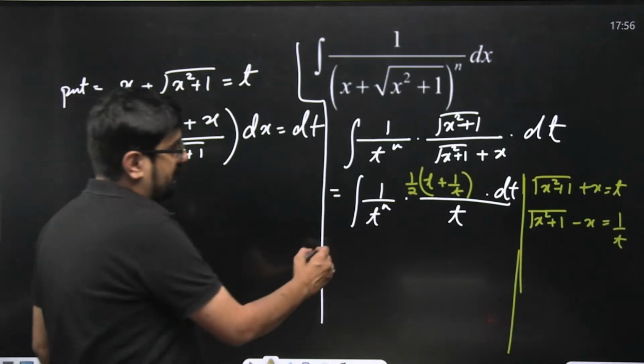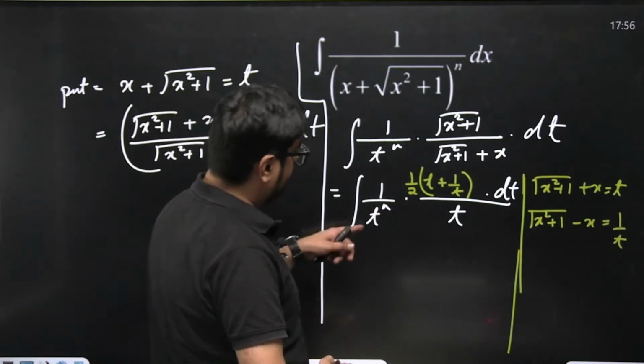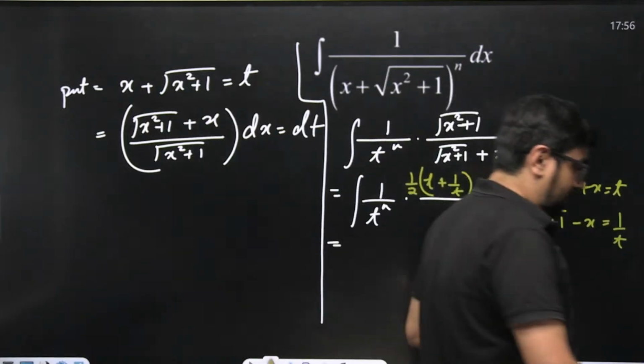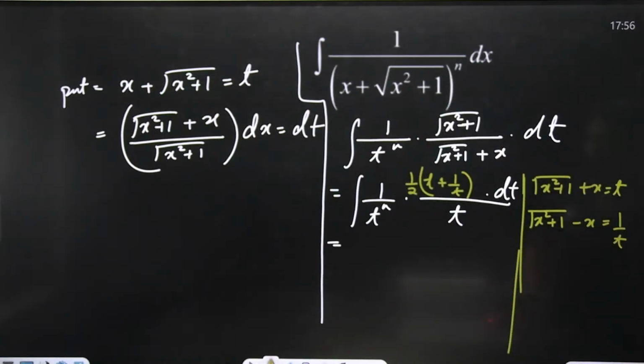Correct? What will this become? Here we have t to the power n only, so t to the power minus n. No, things are not getting cancelled. This will just become t square plus 1 by t square, and this t will get cancelled. Not a problem.